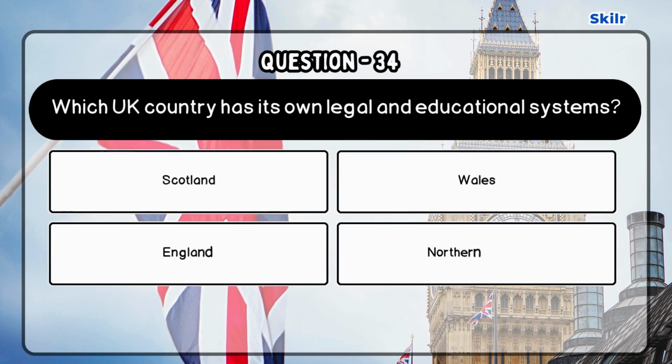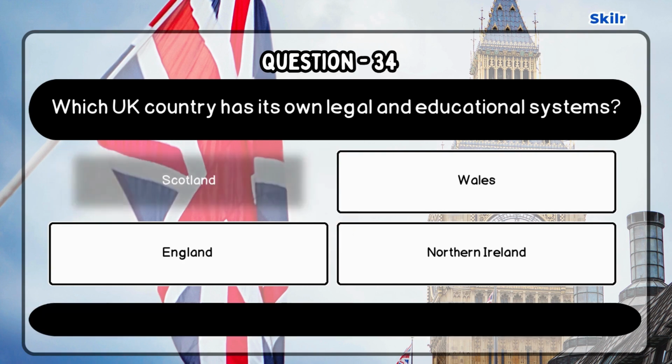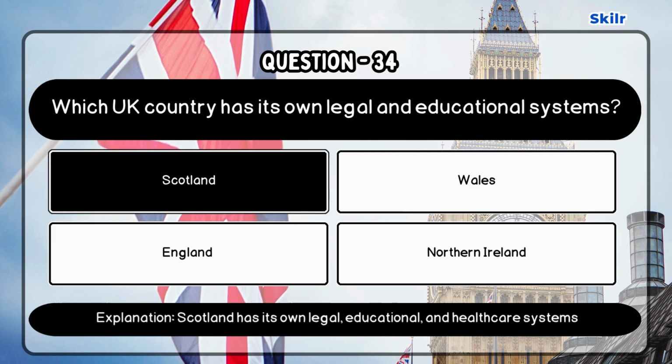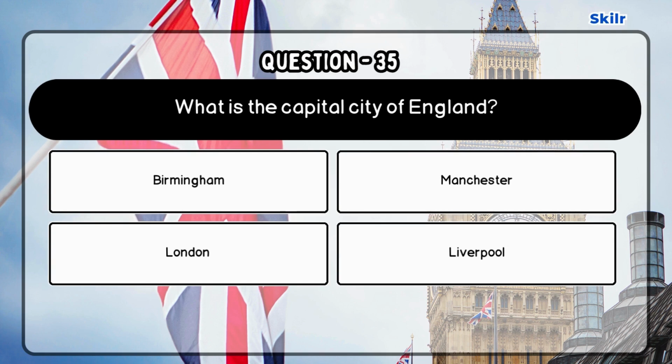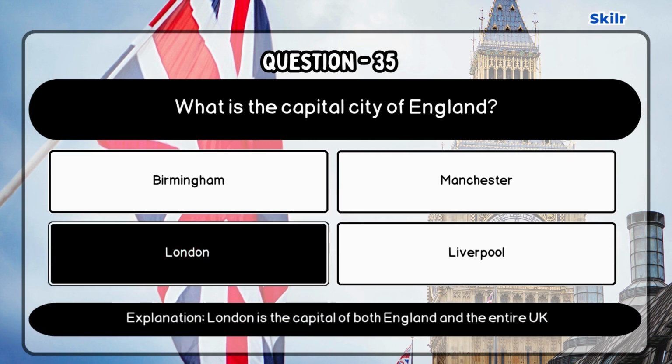Question 34. Which UK country has its own legal and educational systems? Correct answer is Scotland, as Scotland has its own legal, educational, and healthcare systems. Question 35. What is the capital city of England? Correct answer is London, as London is the capital of both England and the entire UK.